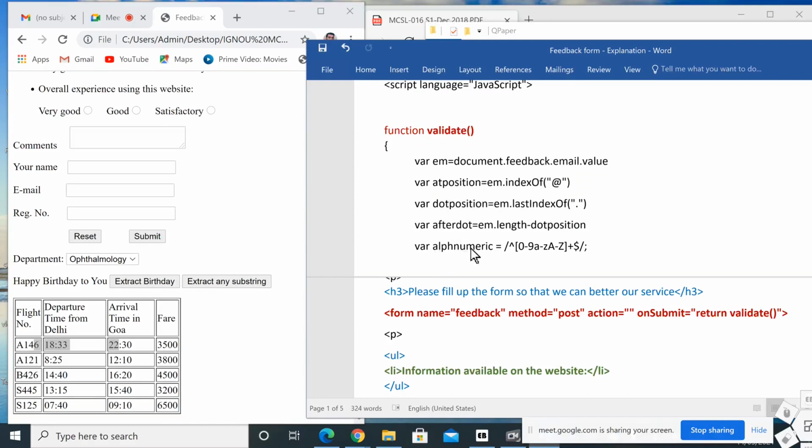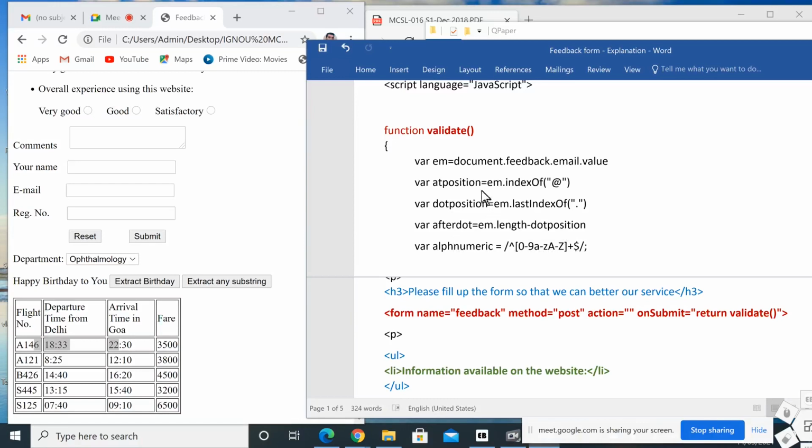The next one, var alphanumeric. It's for alphanumeric. Alphanumeric that we are using, I will explain this one. So equal to 0 to 9, that we are entering. Then this JavaScript is case sensitive, so we are using A to Z small letters and A to Z capital letters. And only including this we are using plus and dollar symbol, and here we are using a caret symbol. And the delimiter is this slash and this slash. So you can use this as such for checking alphanumeric characters.